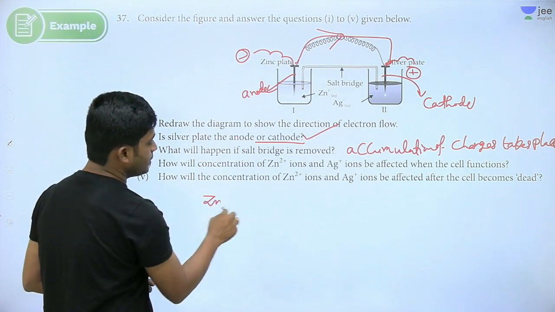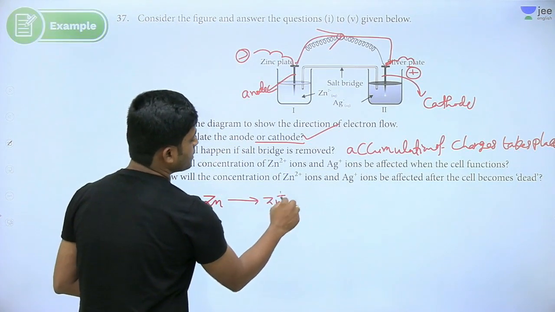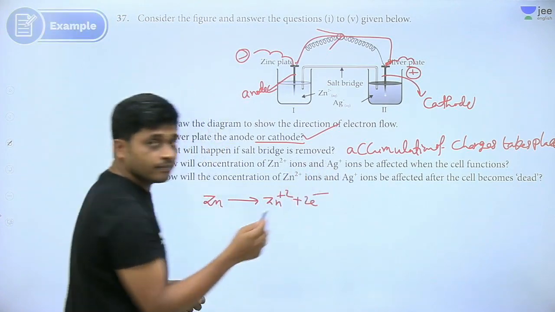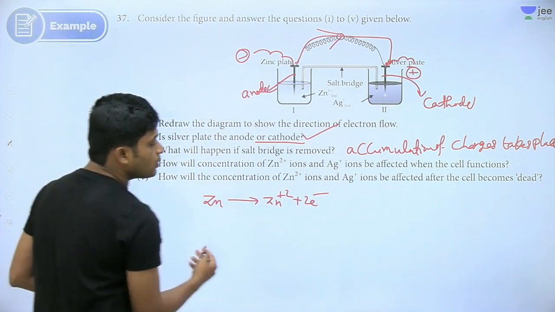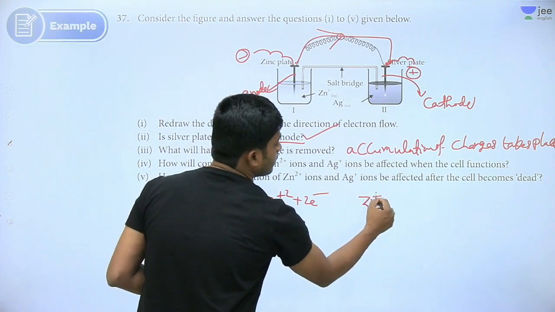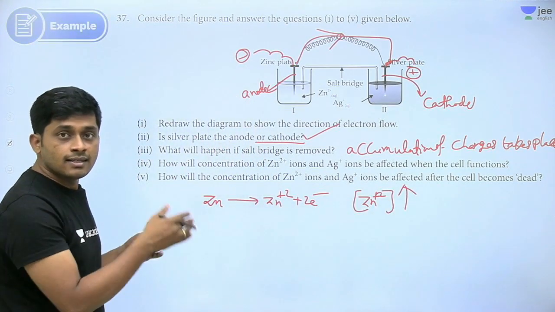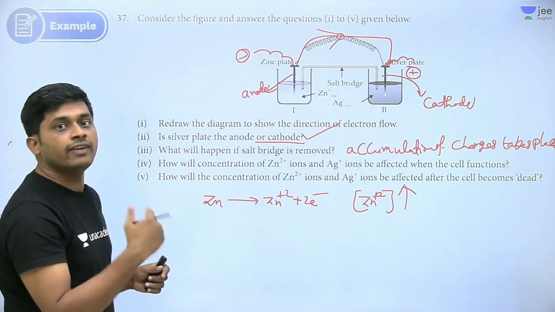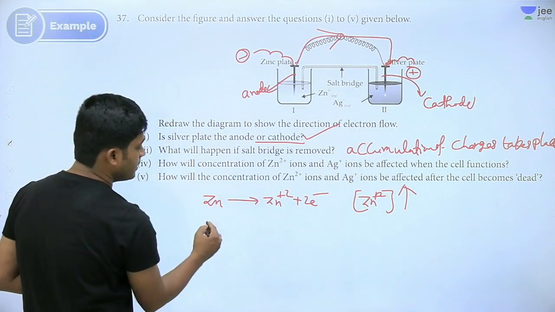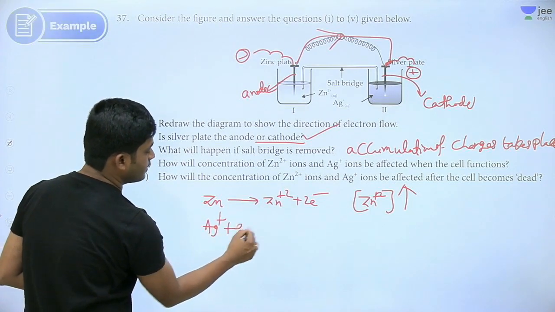So Zn goes to Zn plus 2 plus 2 electrons, it is happening at the anode. Zn plus 2 concentration increases. Yes, because the metal is dissolving, giving ions. So it is increasing.